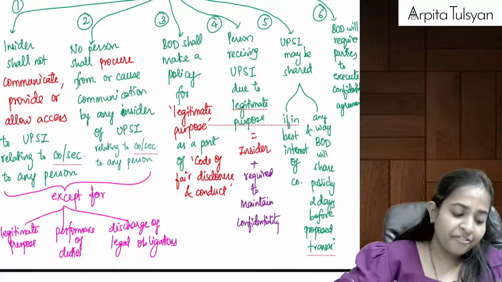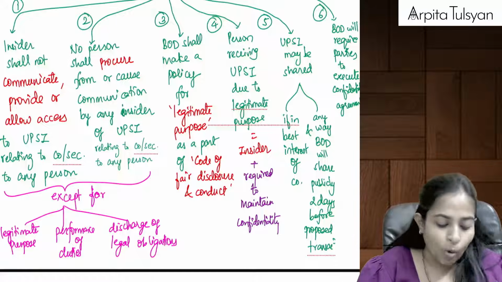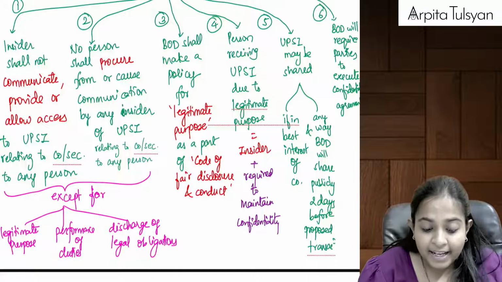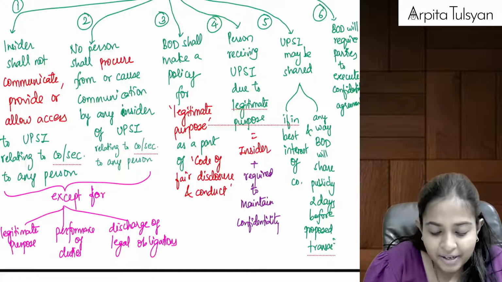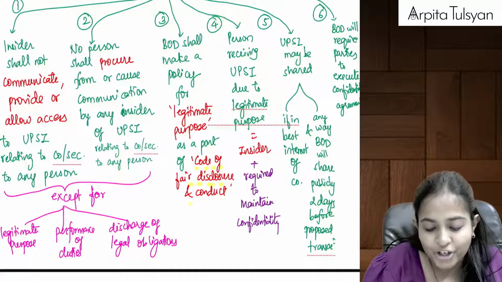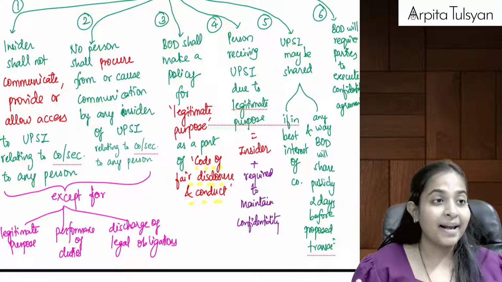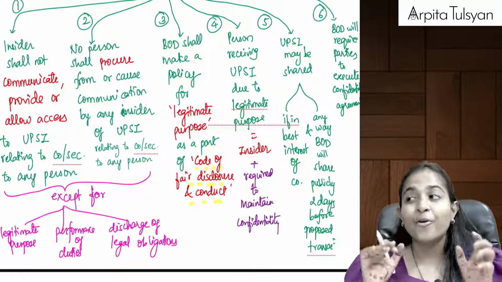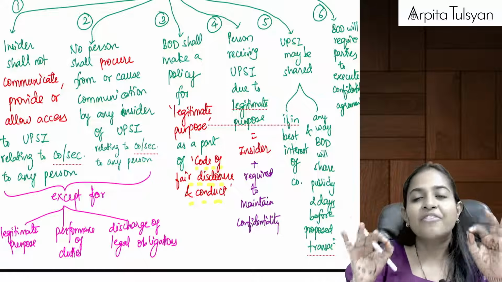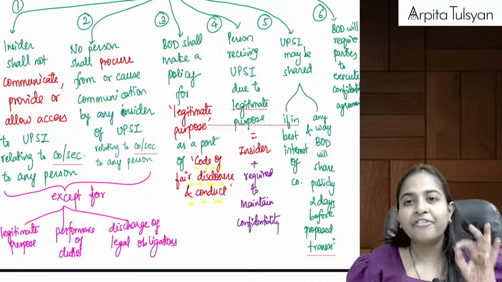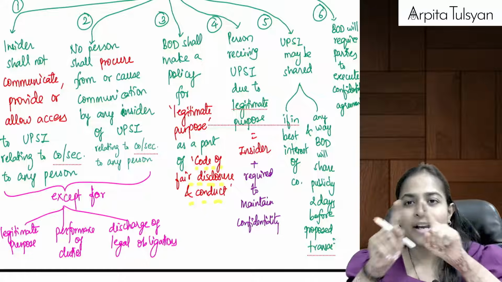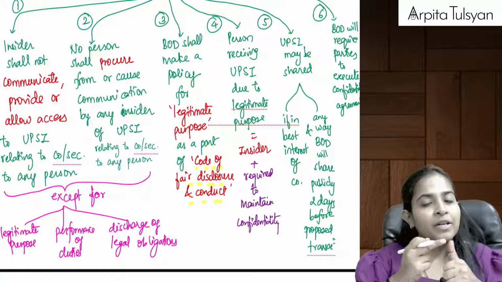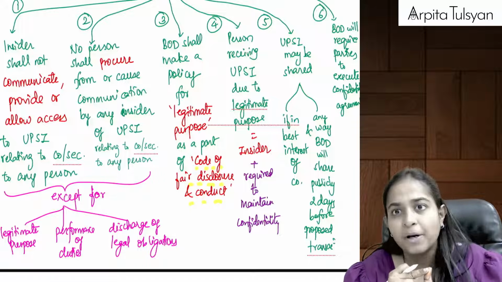First one, if you are sharing it or if you are acquiring it for legitimate, genuine purpose. Ma'am, what do you mean by legitimate? So that will be written in the company's code of fair disclosure and conduct. As per you, this is legitimate; as per me, this is not legitimate. So no, we are going to check the company's code of fair disclosure and conduct. If we are doing it as per that particular code, as per the company's norms, then it will be considered as legitimate. So if you are doing it for legitimate, that is genuine purpose, allowed.